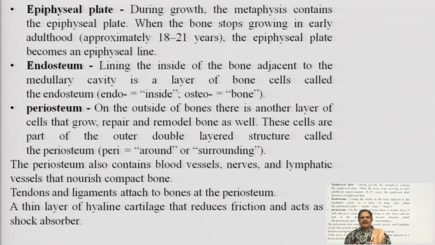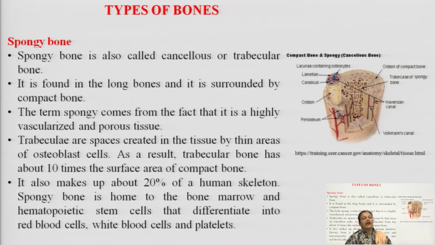Several tendons and ligaments are also present inside this, required for the attachment of the bones with the periosteum. A thin layer of hyaline cartilage is there, and this hyaline cartilage reduces the frictional force, and here it is also acting as a shock absorber.